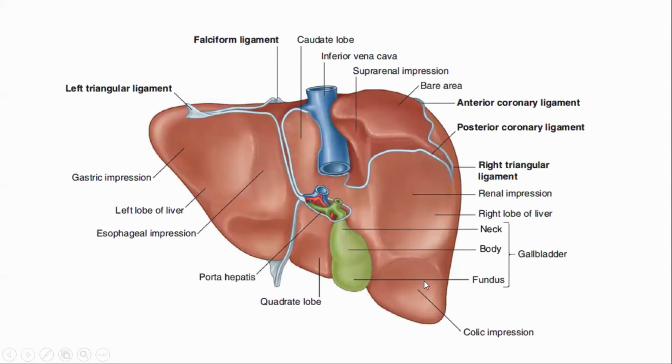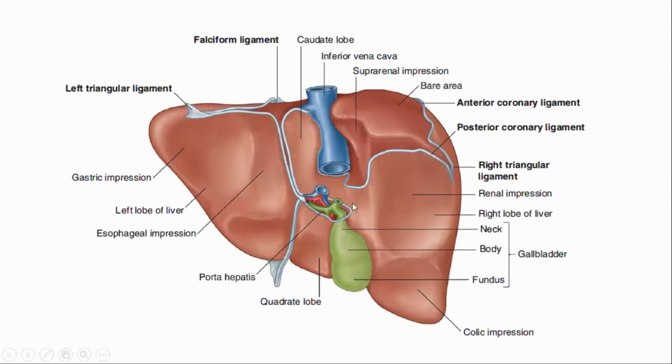This is the impression for the right colic flexure or right hepatic flexure. This is the quadrate lobe, and this is the impression of the duodenum. This is the impression of the gastric or stomach. So these are the visceral impressions on the visceral surface of liver.